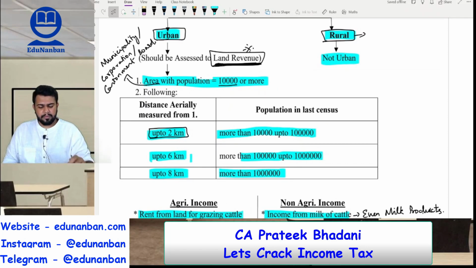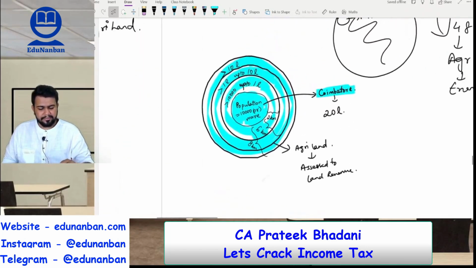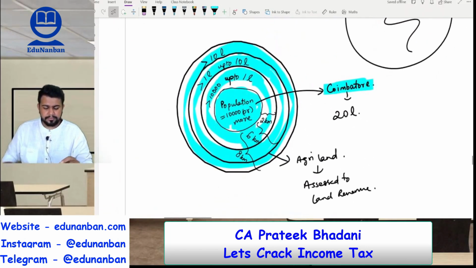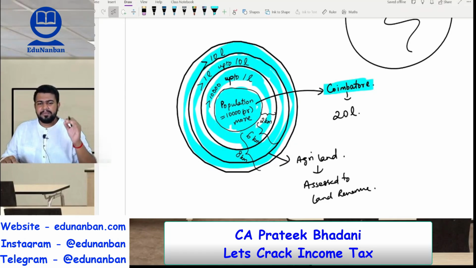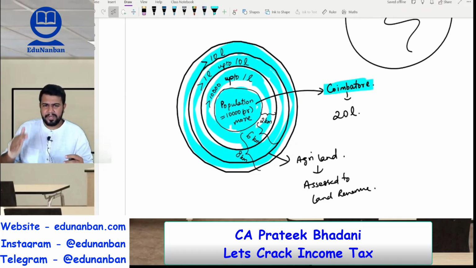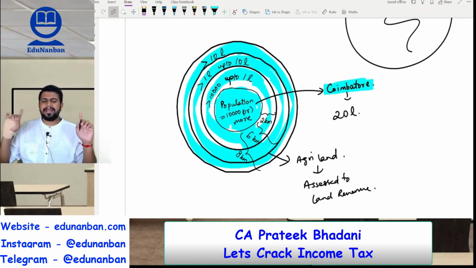Then one more point. I gave you the example of Coimbatore. If the population of Coimbatore is 10,000 or more, Coimbatore will be called urban area. If the population of Coimbatore is more than 10,000 up to 1 lakh people, the 2-kilometer area outside Coimbatore will also be called urban area.